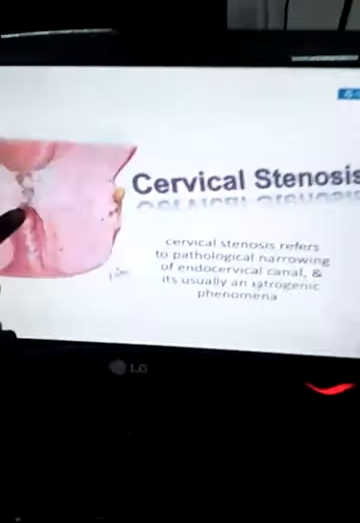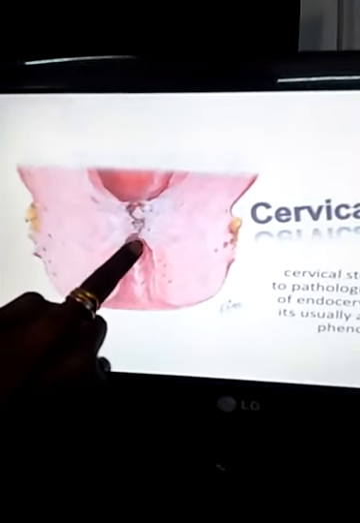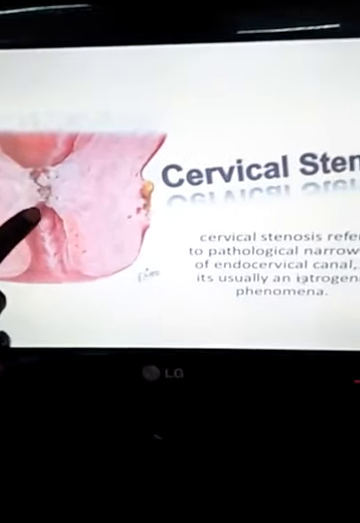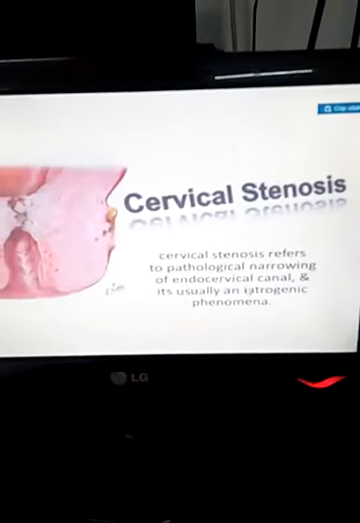We are going to see about the benign lesions of the cervix. So what is cervical stenosis? Stenosis is the pathological narrowing of the endocervical canal, and it is usually an iatrogenic phenomenon.